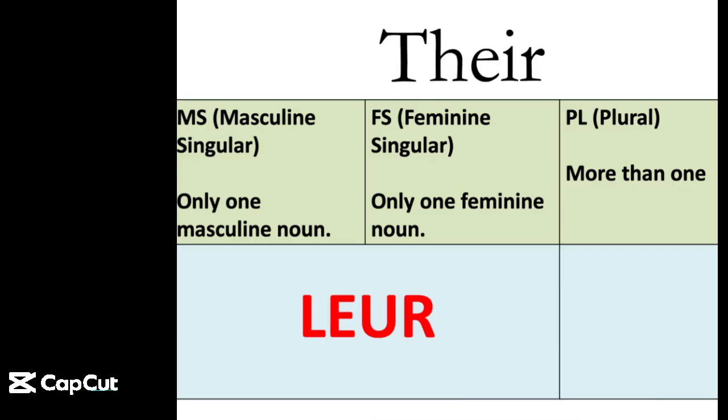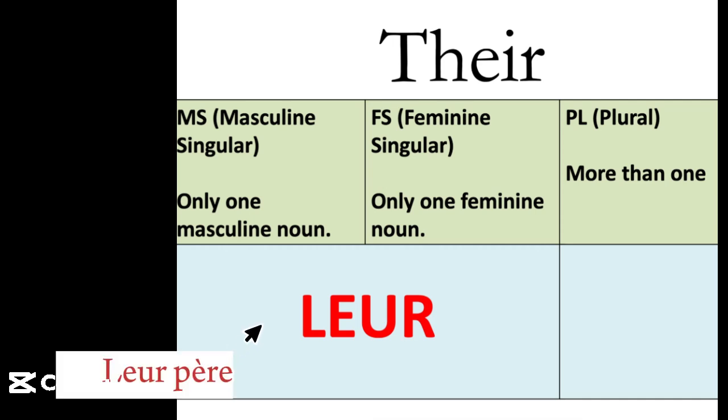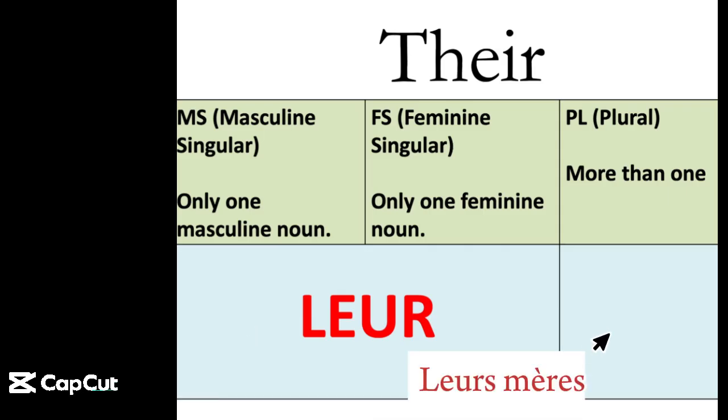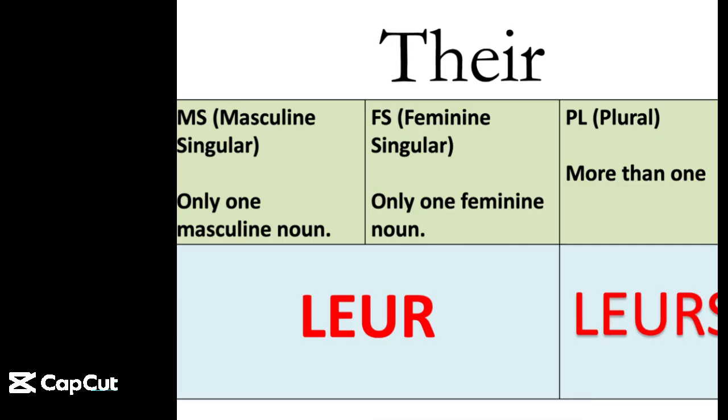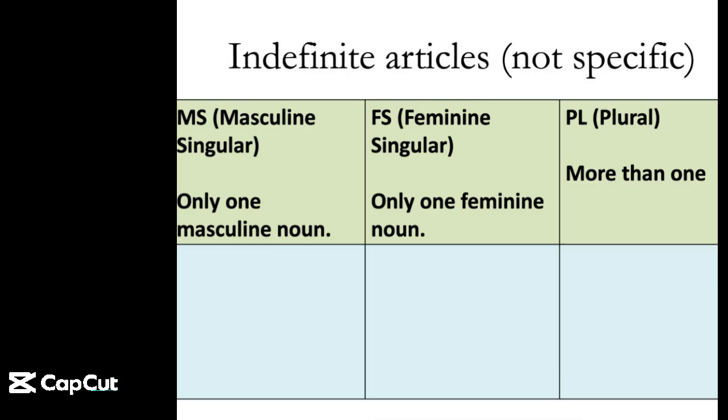And the last one that we have is "their." Again, we have two different ways of saying it. If you want to say leur père, their father, or leur sœur, their sister. And then the plural form will be leurs, same pronunciation, but we're adding an S at the end. And you say leurs mères, their moms.